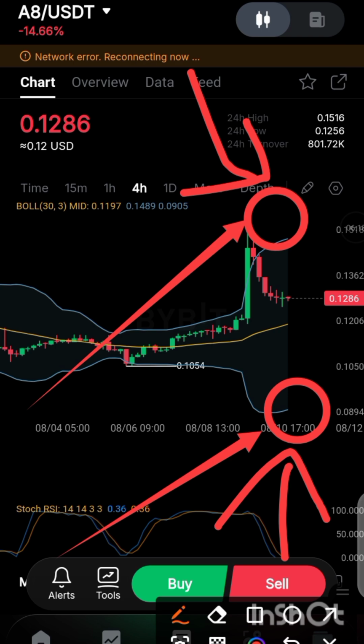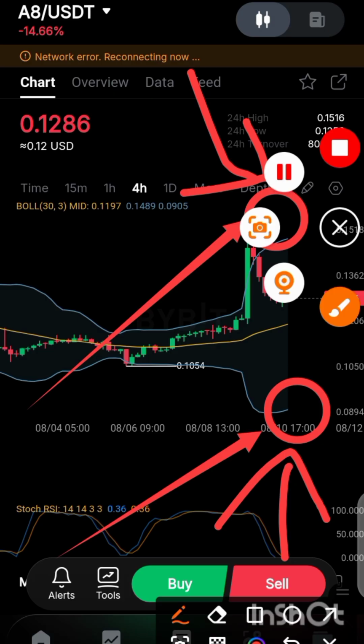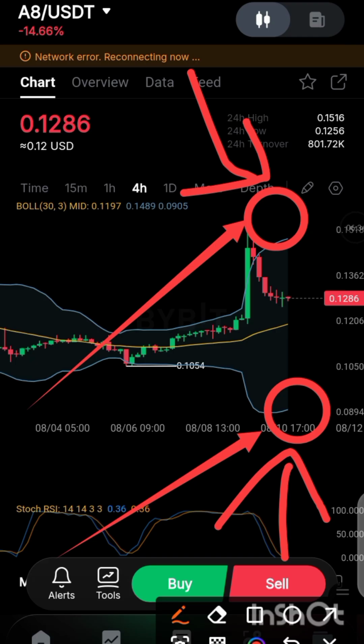So how do you make money from this particular place? Before the end of the video, make sure you stick to the end, because I'm going to share with you guys how you can set all these indicators that you are seeing here.